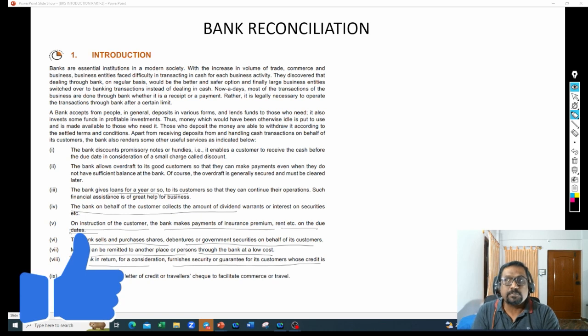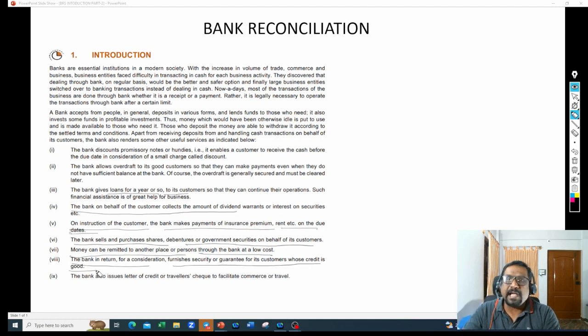Then this businessman will tell them, boss, don't worry about the payment. I'm giving you the bank guarantee. My banker is giving guarantee on behalf of me. In case I fail to pay, my banker will make the payment to your bank. So that is called bank guarantees. So these kind of bank guarantee services are being provided. So banks, what they will do, they will take some security from this person and give guarantee to the suppliers in abroad or suppliers to the other states, other places, anywhere. I just took an example of foreign.